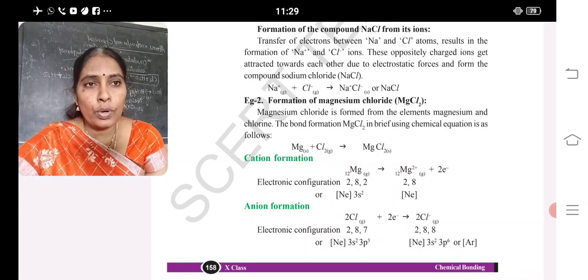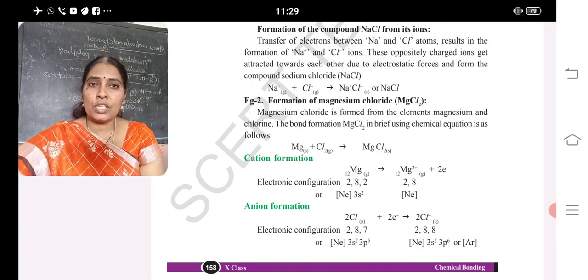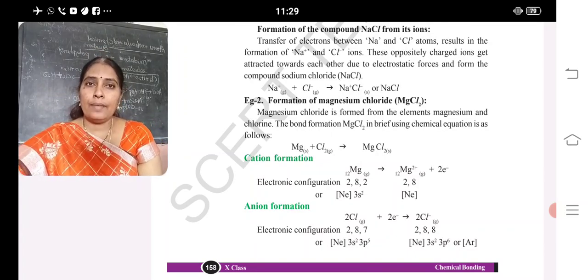And chlorine, its configuration is 2, 8, 7. To reach the octet state, it gets one electron. But magnesium is losing 2. So 2 chlorines will participate in the chemical reaction. That's why the formula is MgCl2. Magnesium chloride formula is MgCl2.